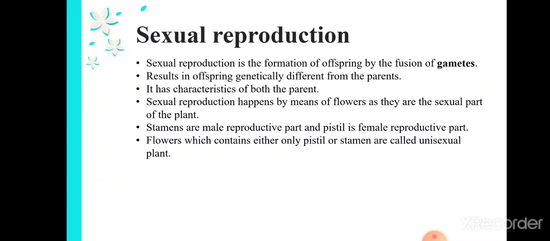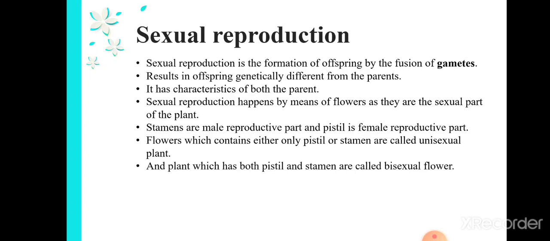So flowers which contain either only pistil or only stamens are called unisexual flowers. In some plants only stamens will be there, that means only the male part, and in some other plants only the female part will be there. So these are called unisexual. Since it has only one sex, it is called unisexual, and some plants will have both the pistil and stamen inside it. So these flowers are called bisexual flowers.